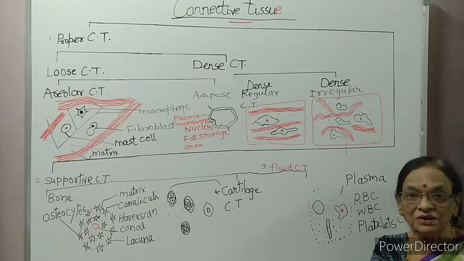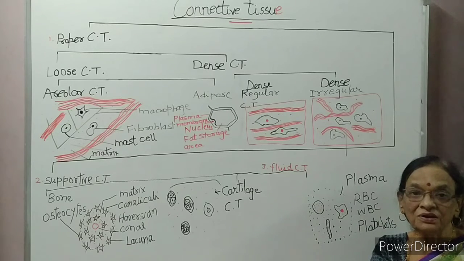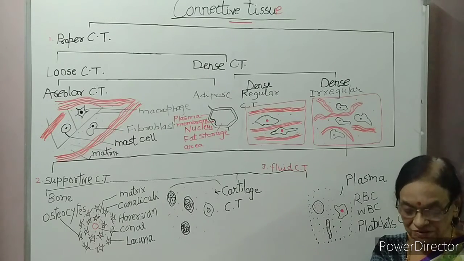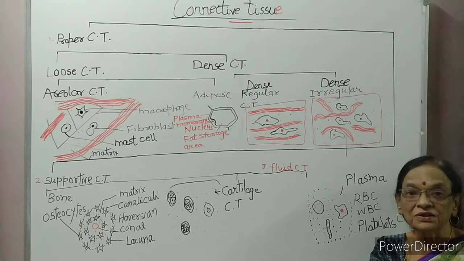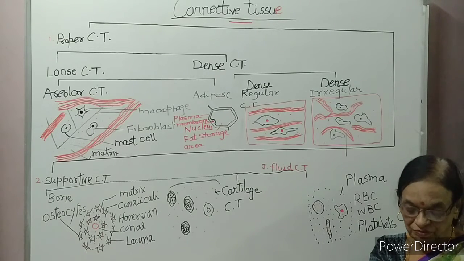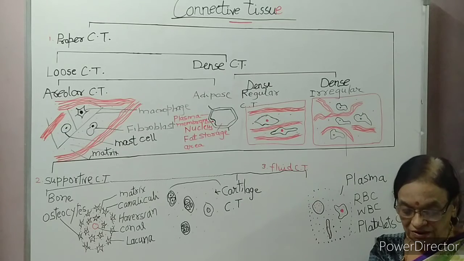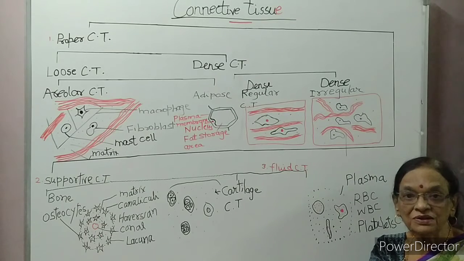So involuntary because they do not act according to our wish. Smooth muscle, no striation. So these non-striated muscles are found inside our body.